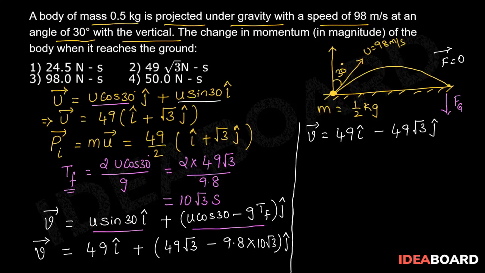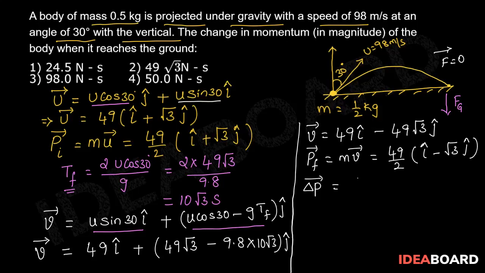So final momentum is given by mass multiplied by v bar, which is equal to 49 by 2 times of i cap minus root 3 j cap. Change in momentum is given by final momentum minus initial momentum.